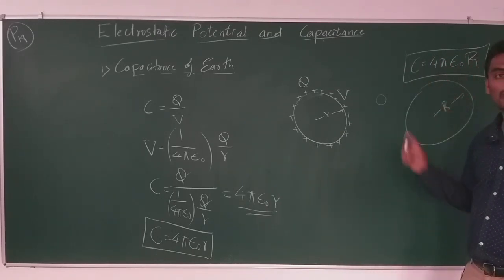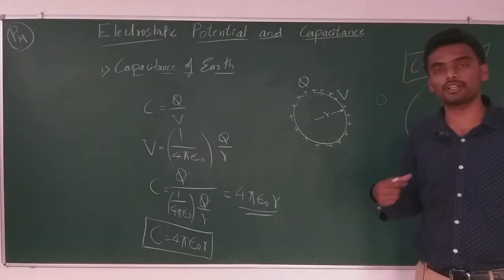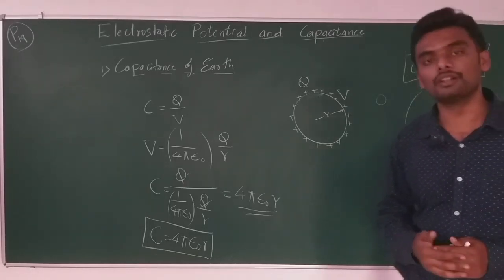R is the radius of the Earth, 6,400 kilometers. So, you can substitute and get the value of capacitance of the Earth.